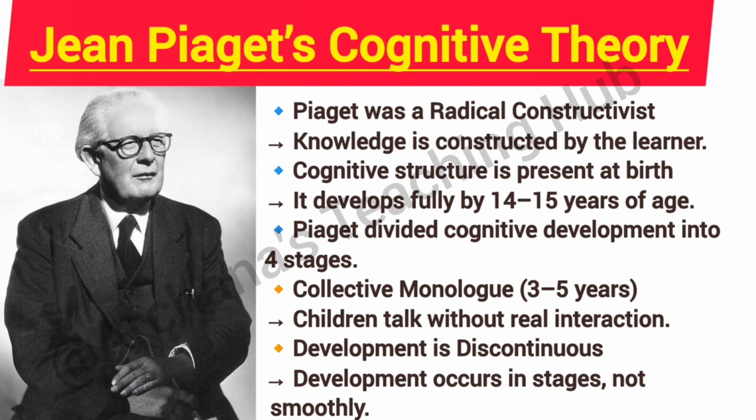Piaget divided cognitive development into four stages. First, collective monologues, 3 to 5 years. Children talk without real interaction. Development is discontinuous. Development occurs in stages, not smoothly.